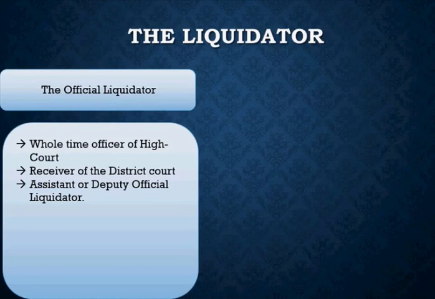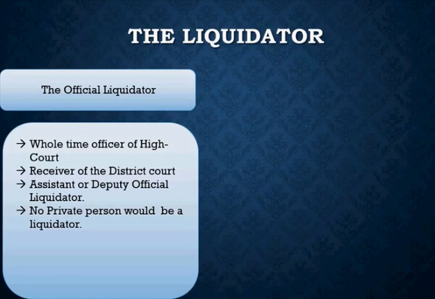Now the question is, who would be the liquidator in the case of winding up of a company? You need to understand that no private person would ever be a liquidator in the case of the compulsory winding up of the company. It will always be the official liquidator who should be appointed as the liquidator in the case of winding up of the company, right? So you understand the importance of the word official liquidator. People can be liquidators in their personal capacity as well, but they cannot be appointed as a liquidator in the case of compulsory winding up of a company.